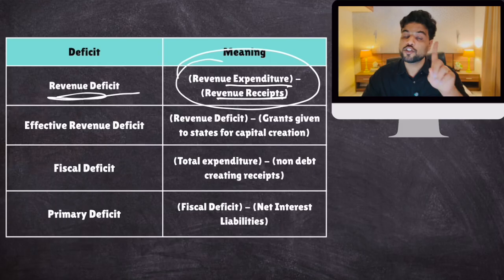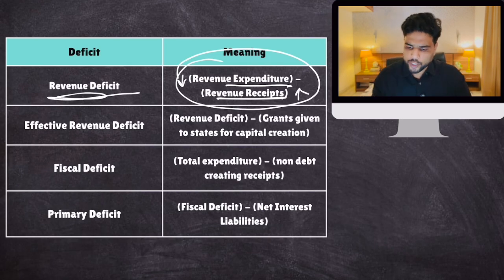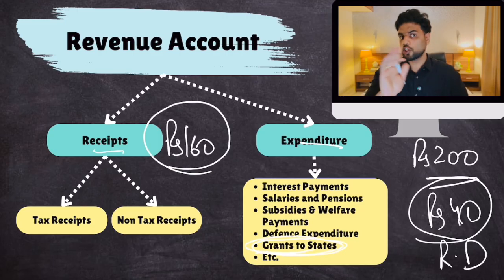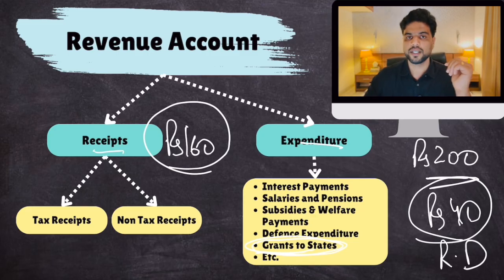Now, revenue deficit is generally considered bad. That is why it is said to increase your receipts and reduce your revenue expenditure. Clear? But one component of revenue expenditure is not considered bad, and that is grants to states. When you give grants to states, this portion of your revenue expenditure is not considered bad. Remember this. But you are running a revenue deficit. So let's suppose the current BJP government is running a very high revenue deficit. Opposition parties are criticizing it, right?